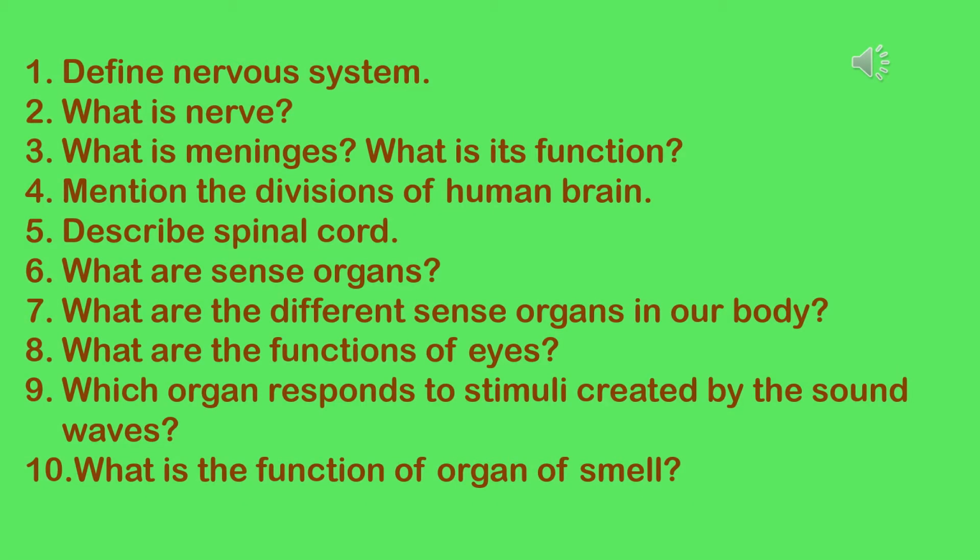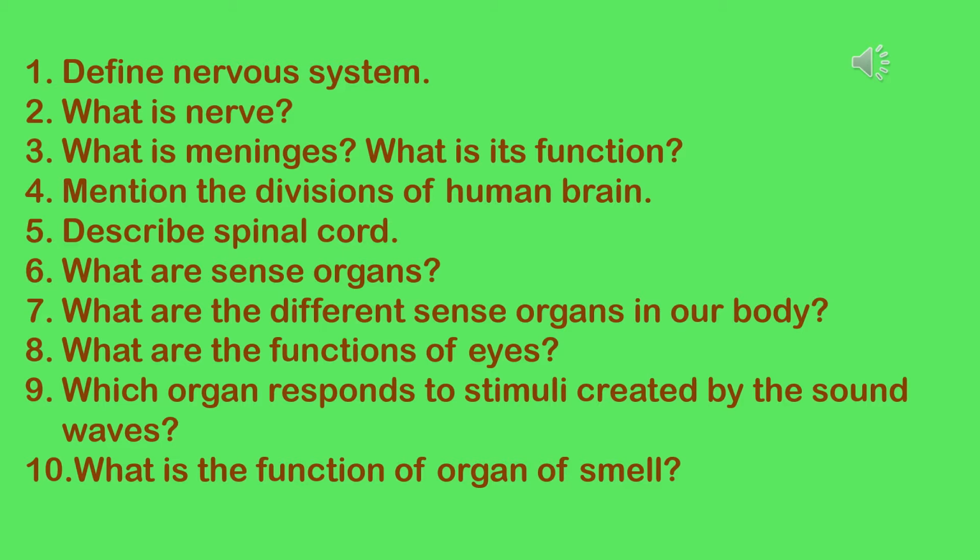First question is define nervous system. Answer: the nervous system is a control system responsible for sending electrical signals called nerve impulses throughout our body.